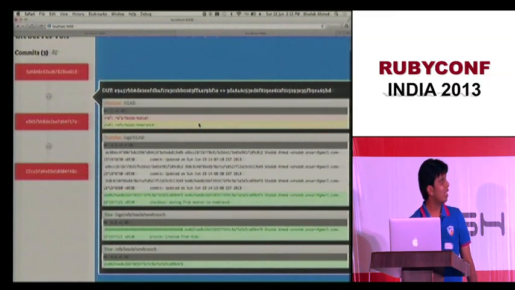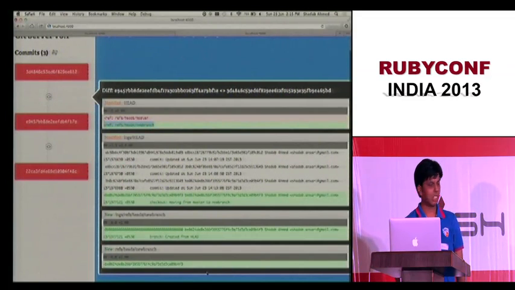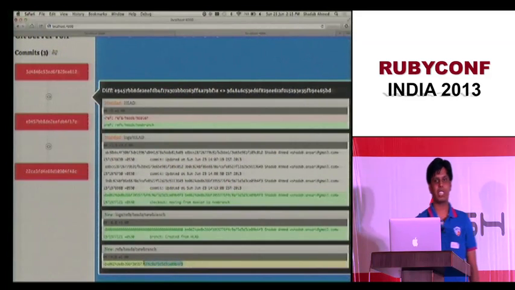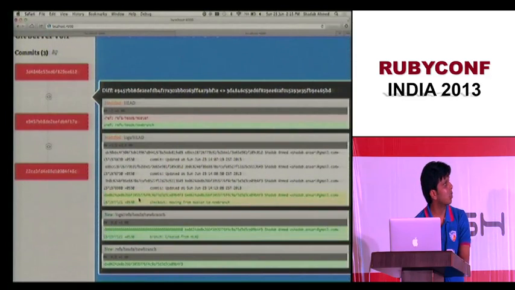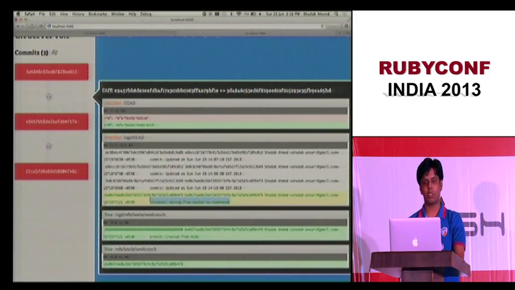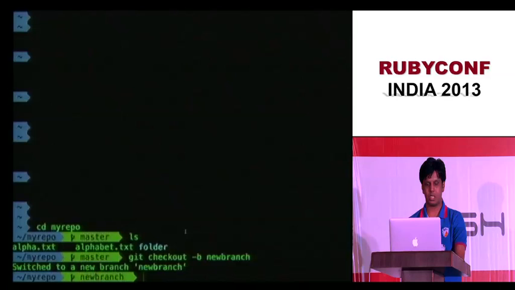Let's see what changed. My head changed. My head points to a new file, and there's a new file. That's your branch. A branch is just a file, nothing else, and that branch just points to a commit. So there you have it. There's also a log for this new branch, like the other logs. Git stores a log for this branch as well. It is also storing a log for the head, and it just has the correct message: checkout moving from master to new branch. So let me check that out back. Let me commit something here.